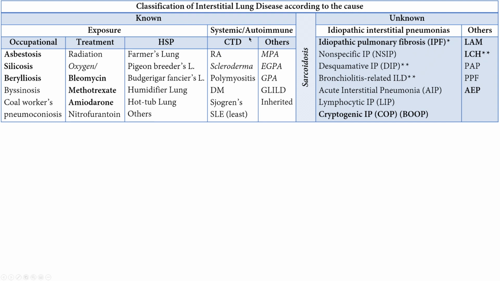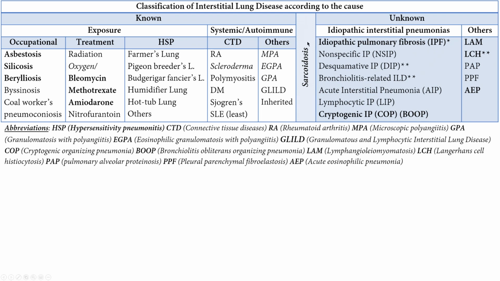And then there are the systemic and autoimmune diseases such as rheumatoid arthritis, scleroderma, dermatomyositis, Sjogren's, and the vasculitides, microscopic polyangiitis, etc. And sarcoidosis, we talked about sarcoidosis in a separate lecture, and we put it here because it is still considered due to unknown cause, but they already marked some of the causes. They think of it as more of an occupational disease.